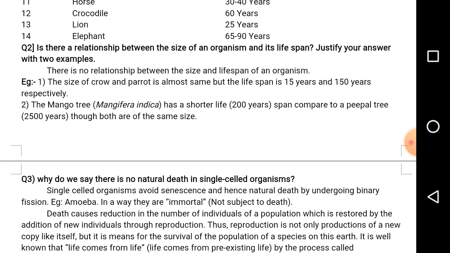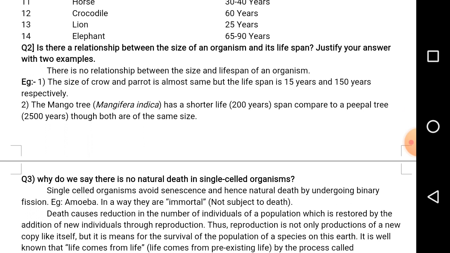Next, coming to why do we say there is no natural death in single celled organisms? The question will be asked like this also in the second PU theory papers: the microorganisms are immortal in nature, justify your answer.